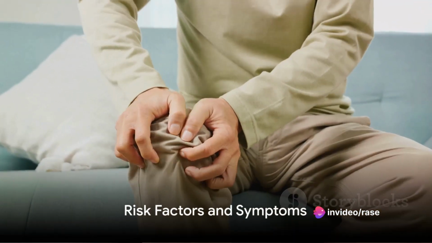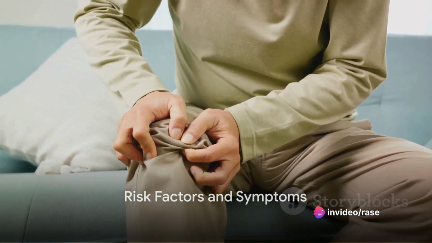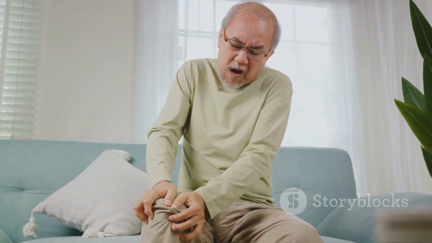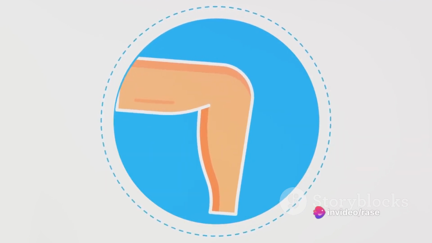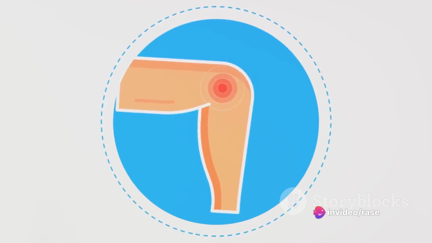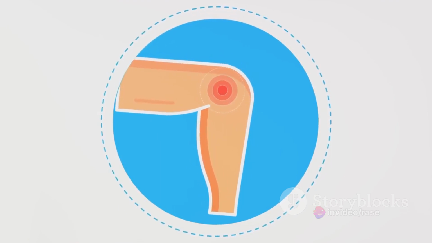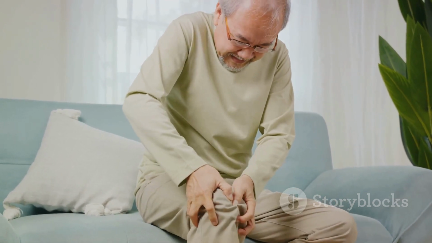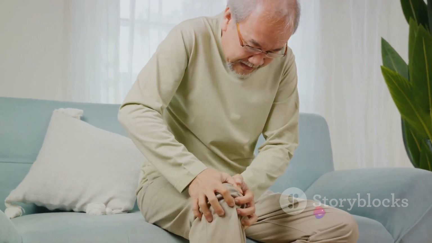Now let's talk about risk factors. Advanced age, obesity, previous injuries, and asymmetrically stressed joints are among the major risk factors for osteoarthritis. So what are the symptoms of osteoarthritis? In its early stages, patients typically report a reduced range of motion, joint stiffness, and pain that is aggravated with heavy use. As the disease advances, persistent pain may also be present during the night and/or at rest.